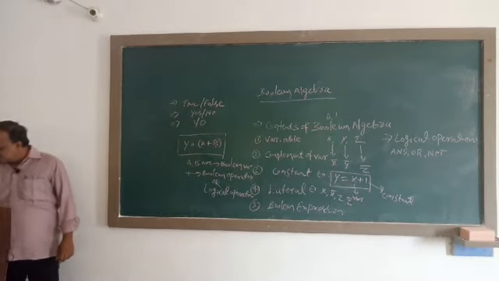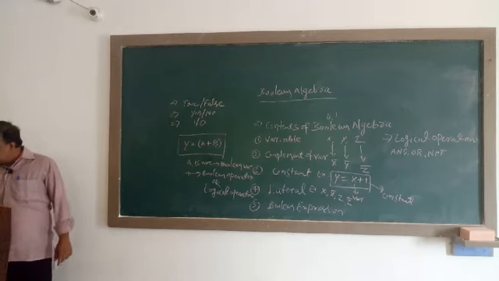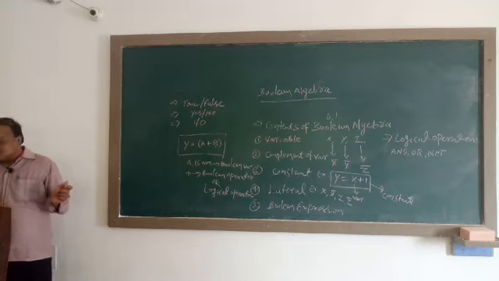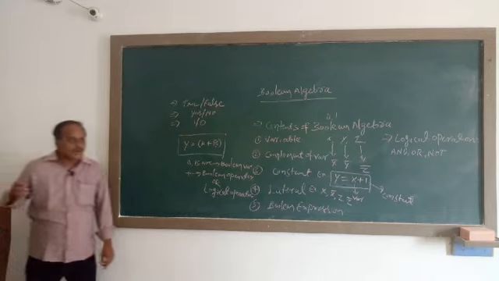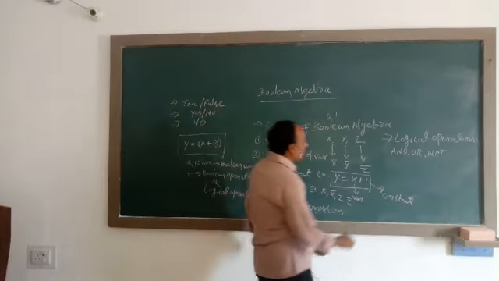Let us see once again. When Boolean variables are combined with logical operators and, or, not to give binary values, that is 0 or 1, such operations are called logical operations. Now let us see what is meant by logical operators.